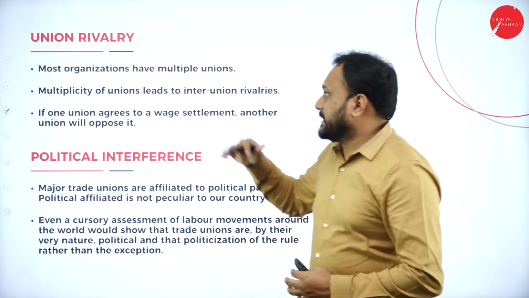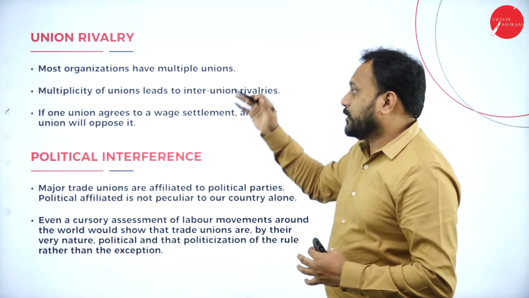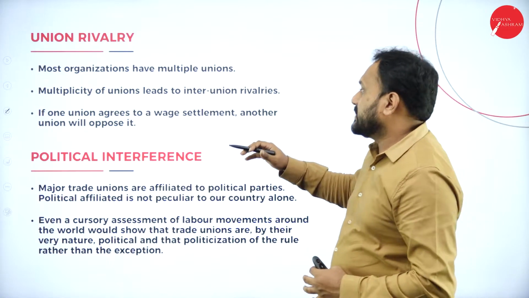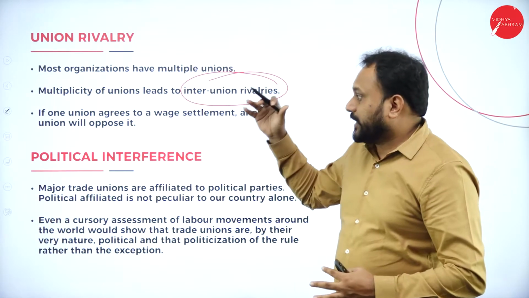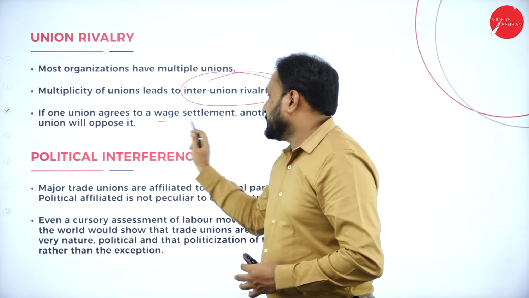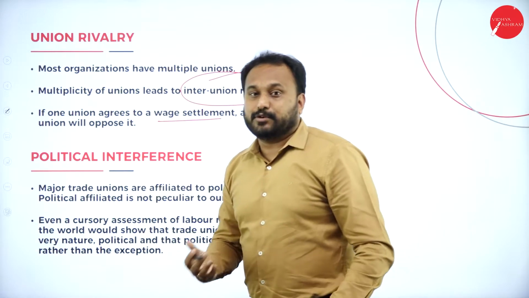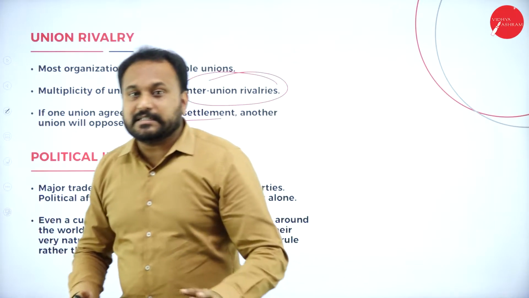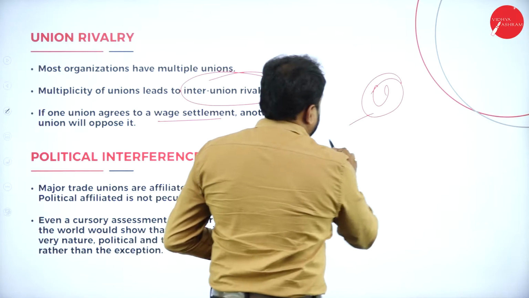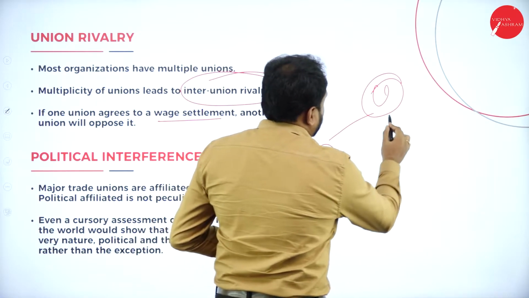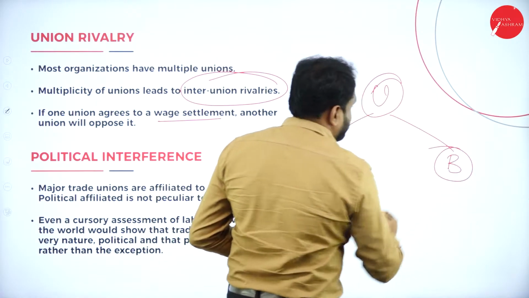Most organizations have multiple unions, and that multiplicity of unions leads to inter-union rivalries. If one union agrees to a wage settlement, another union will oppose it. Here you need to understand that when we have two unions, say there is one called A union and then we have a B union.